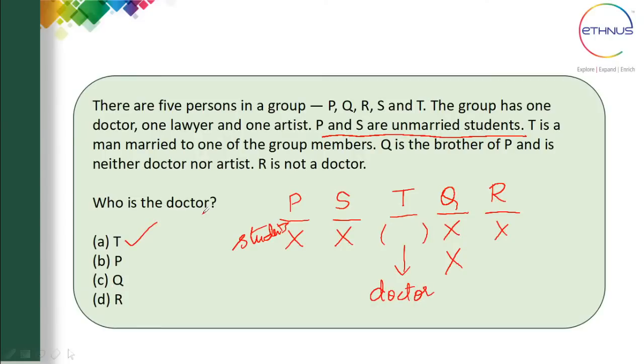The question asks who is the doctor. The correct answer is T, because Q is not a doctor. That is what is given. R is also not a doctor. P and S, they have mentioned they are unmarried students. So the correct answer is T, who is the doctor. I think most of them would have given this answer. Very good. Whoever has given the answer as T, that's awesome. That's the correct answer. Let's move on to the next question.